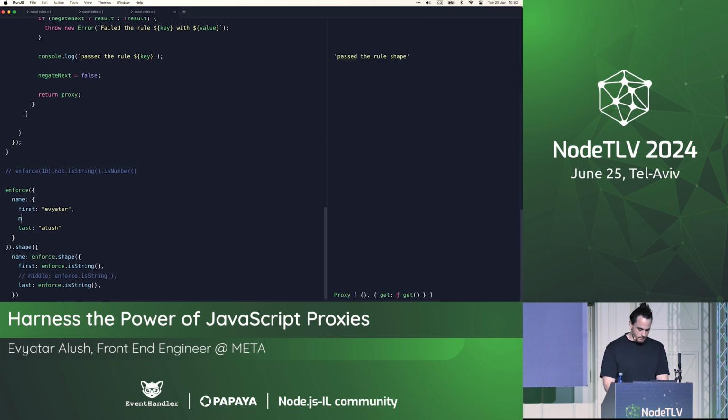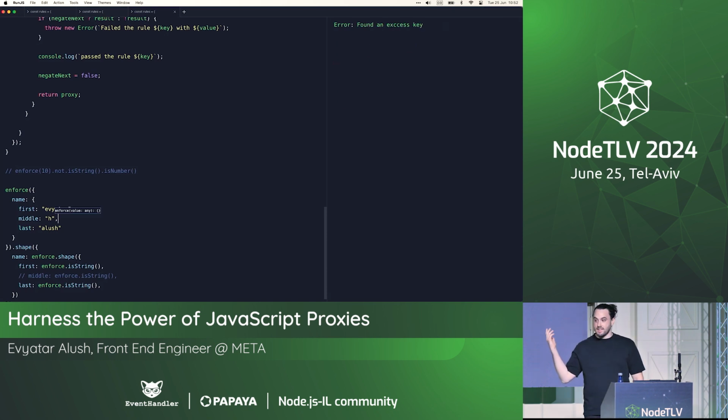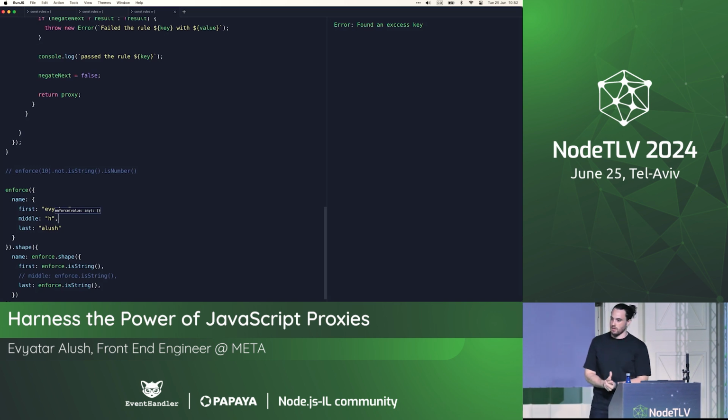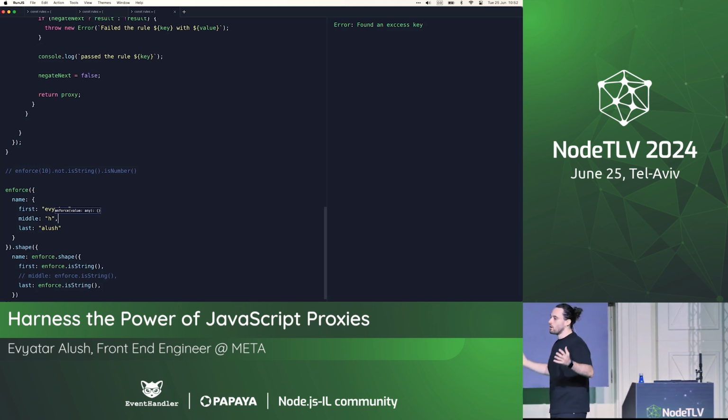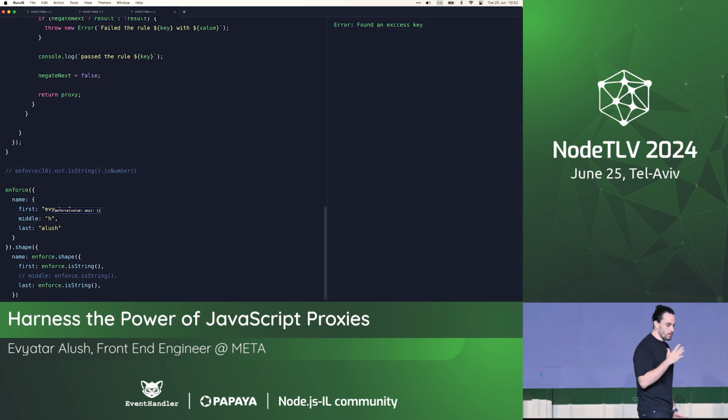So let's do middle, and I don't have a middle name, so that's not gonna work, but found an access key. Cool, so we have the basic implementation of a schema validation library, and it can go as deep as we want, as shallow as we want. And of course, we can add many more features and capabilities to this, but the source thing works like magic.